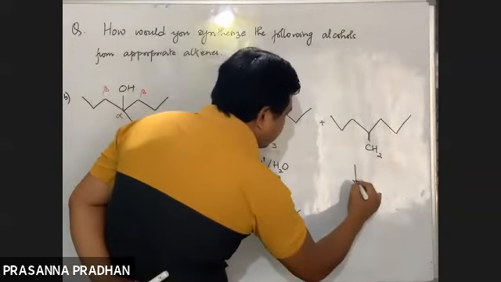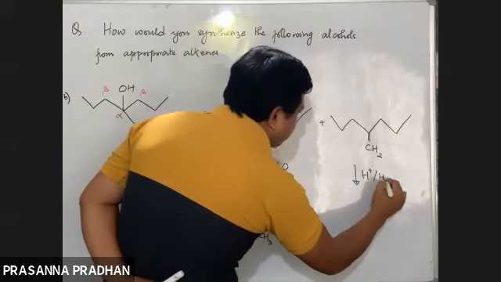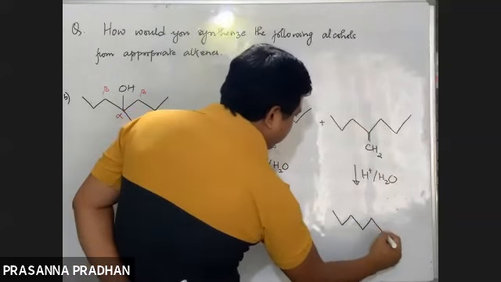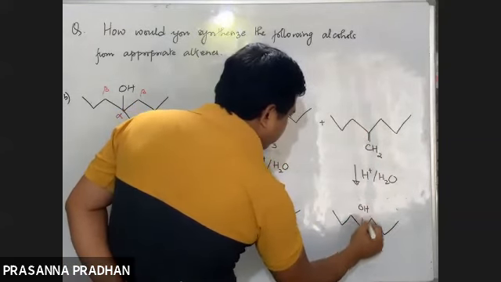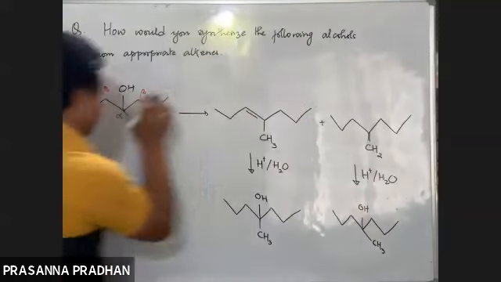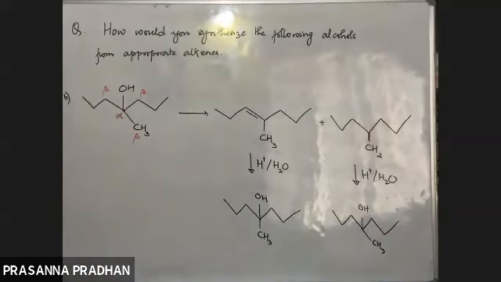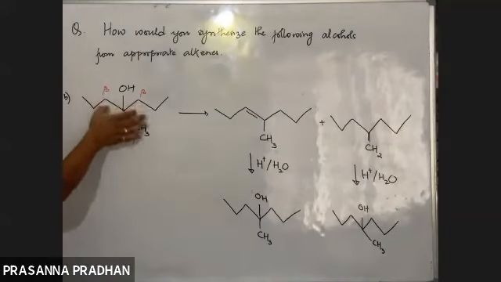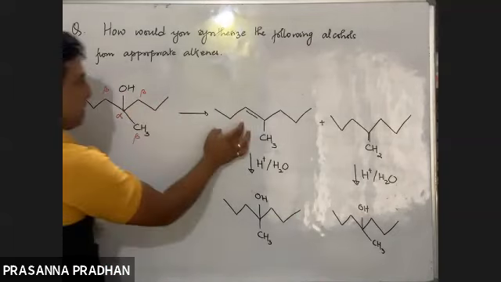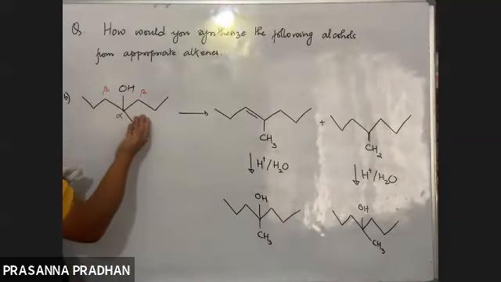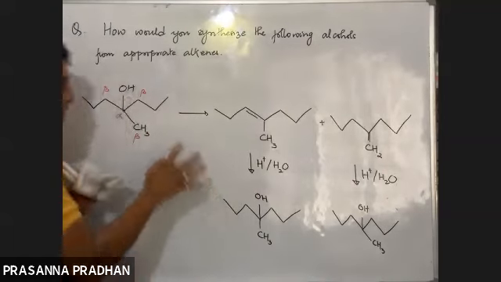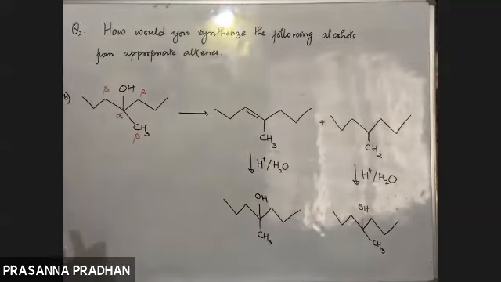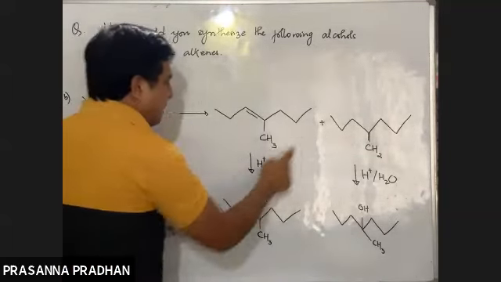Again, if I add water to this, Markovnikov's rule will be followed. The positive part will add here, the negative part will add here. So what do I get again? I'll get this again. So I'm walking backwards first. I predicted the alkenes which would be formed from this particular alcohol. What are the two possibilities? This or this. So this alcohol on dehydration gives these two alkenes. If I remove water from this alcohol, I'll get these two alkenes. Or I can say, if I add water to this alkene, I'll be getting the alcohol.